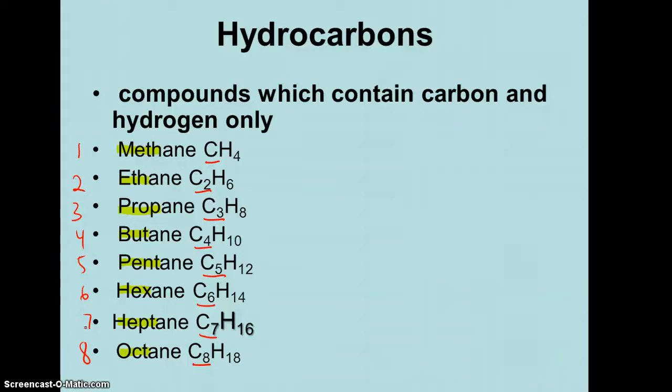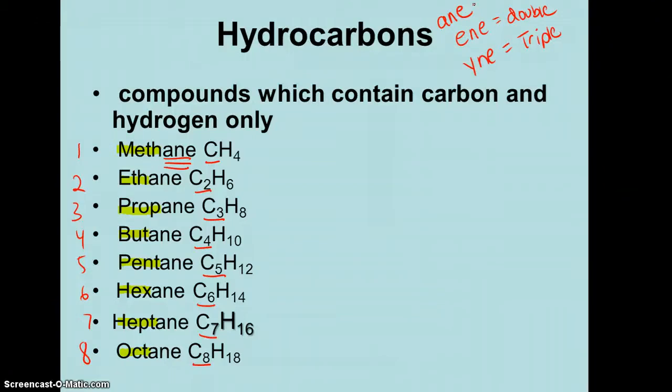The ending also means something, the ane, A-N-E. Ane is actually telling you that they are all single bonded. Now, if it ended in ene, this would mean a double bond. And yne means a triple bond. So there are 3 endings that you're going to experience: ane, ene, yne. Again, ane, which is what we have here, are all single bonds. Ene, double, and yne, you'll hear me say it as ine, would mean a triple bond.